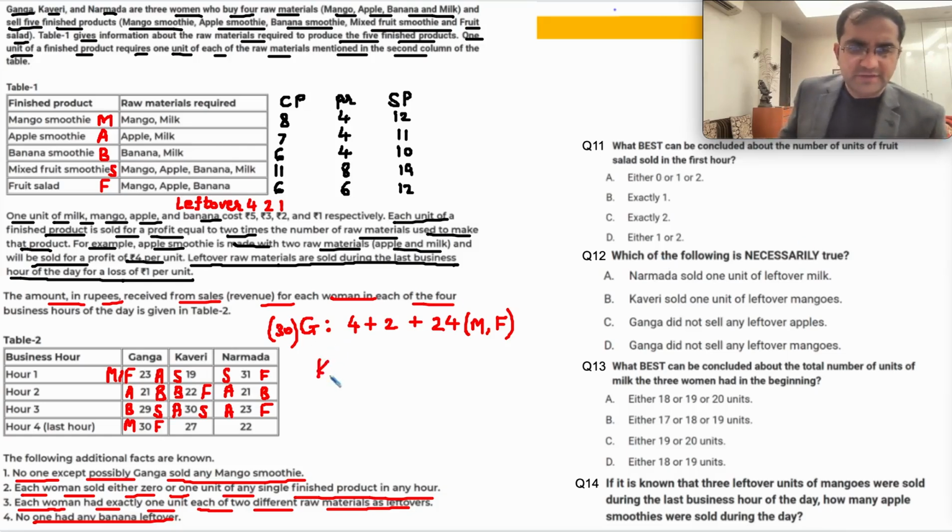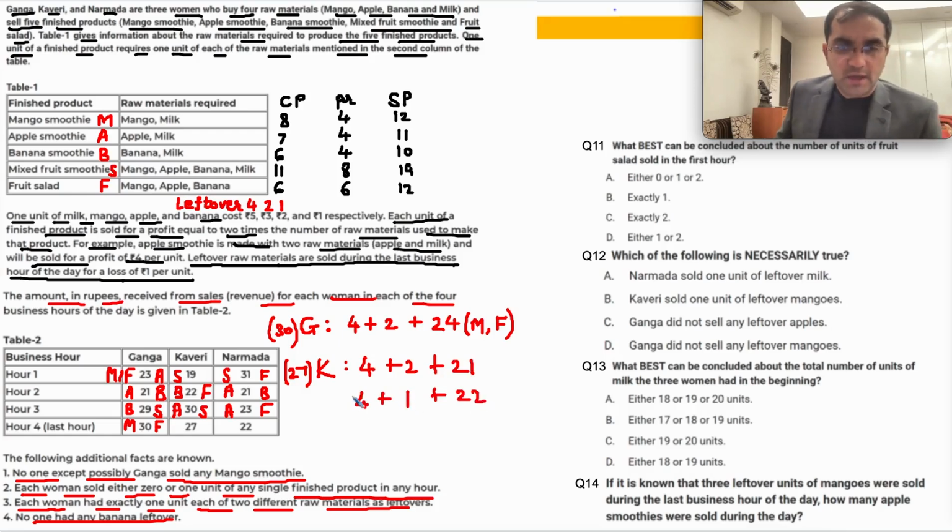Then we have Kaveri, who had 27 rupees. So again, we can have 4 plus 2 plus 21, or we can have 4 plus 1, 5 plus 22. But we already know from the previous part that 22 is not possible. What can make 21? 10 and 11 will give me 21. That's A and B. 22 is not possible.